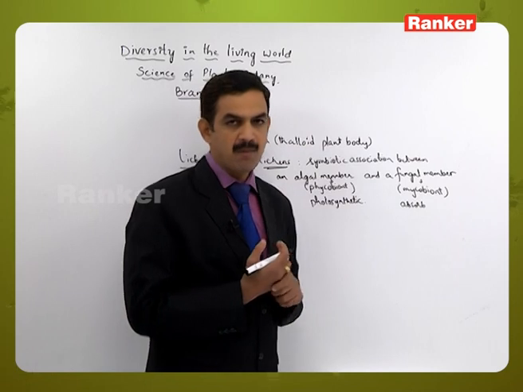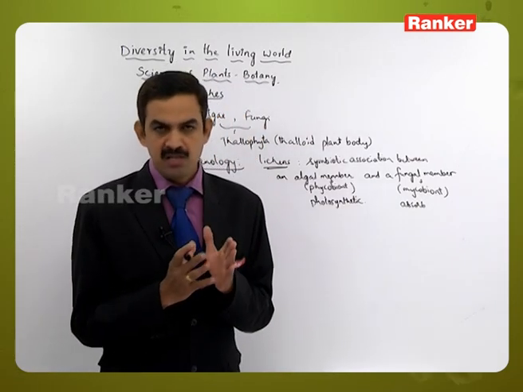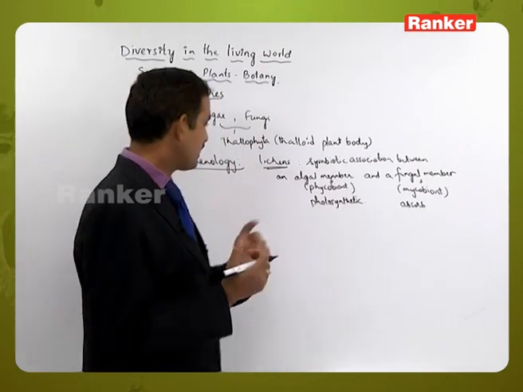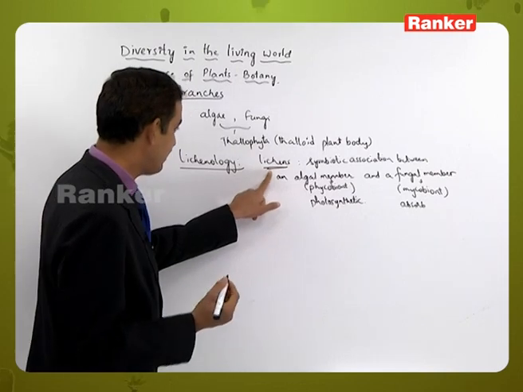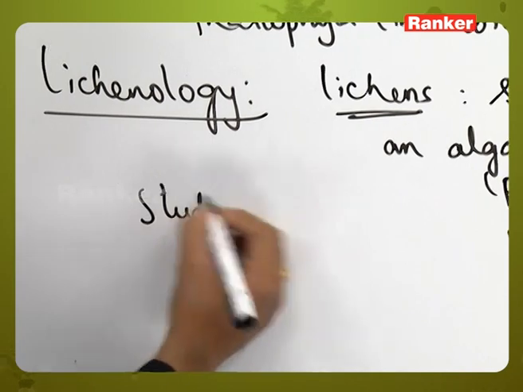Apart from that, the fungal member will also provide protection to the algal member. Likewise, both of them are present in one structure and helping each other. So this type of association is called lichens, and the study of these lichens is called lichenology.